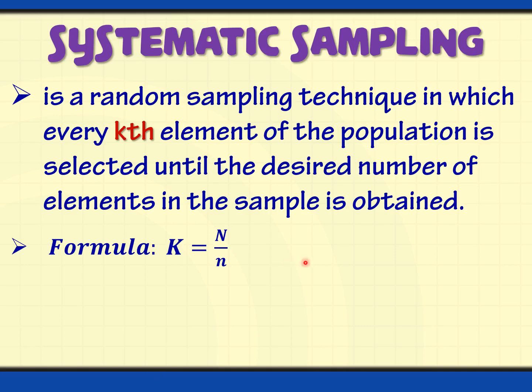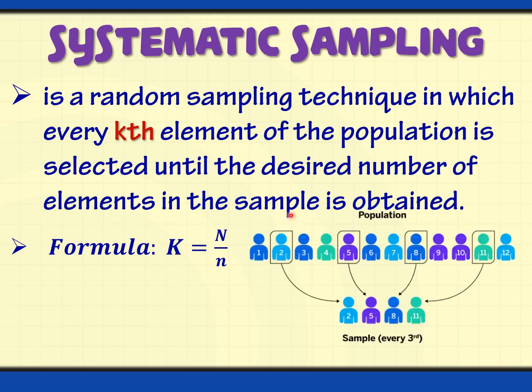So for example, we are asked to choose 50 students from grade 11. You can ask them to form a line, or you can have a list of students wherein the names of those grade 11 students are listed, and then you will be using this formula to select the sample. So for instance, you select the second element in the population, and then apply the pattern of every third element.